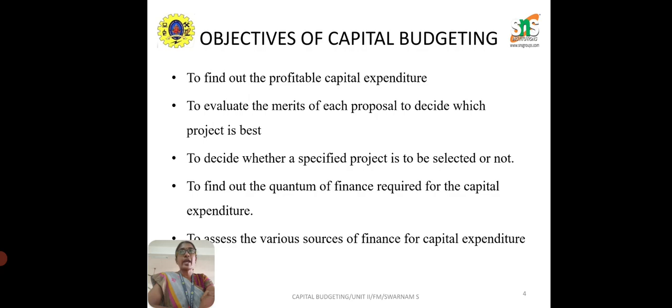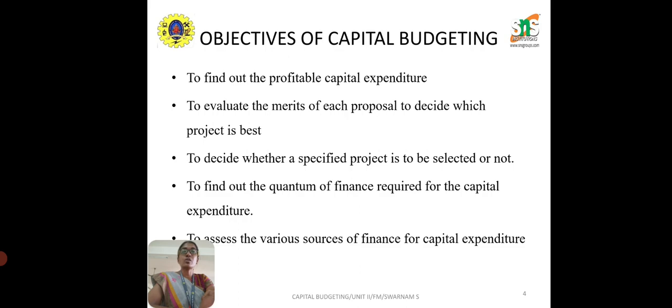So I have to decide either project A or project B. On what basis will I decide? Obviously I will consider the profitability. I will see which project will bring more revenue, which project will bring more profit, or I will also see which is the hugely risky project. So based on the risk and return, I will decide the proposal, right?